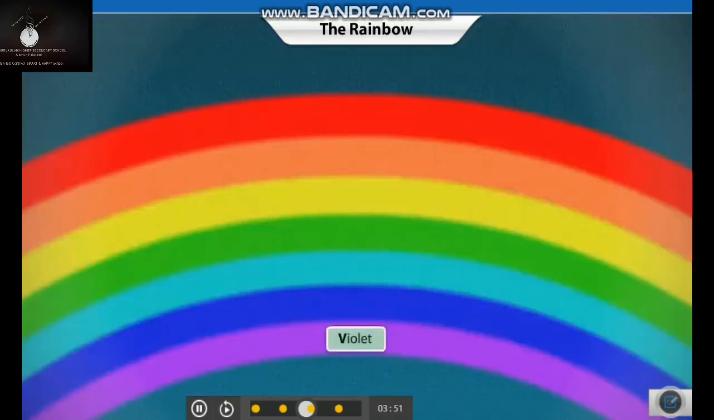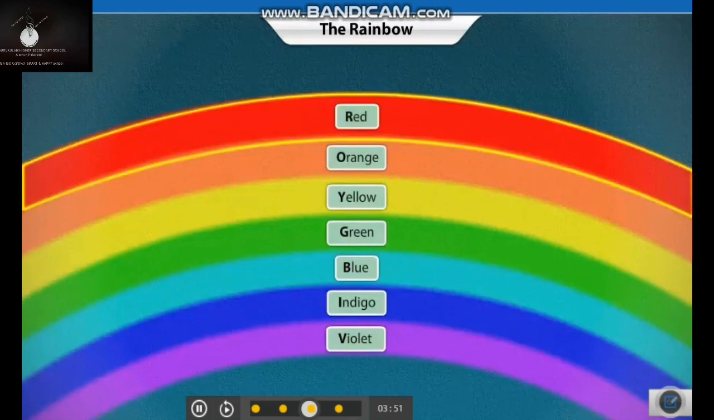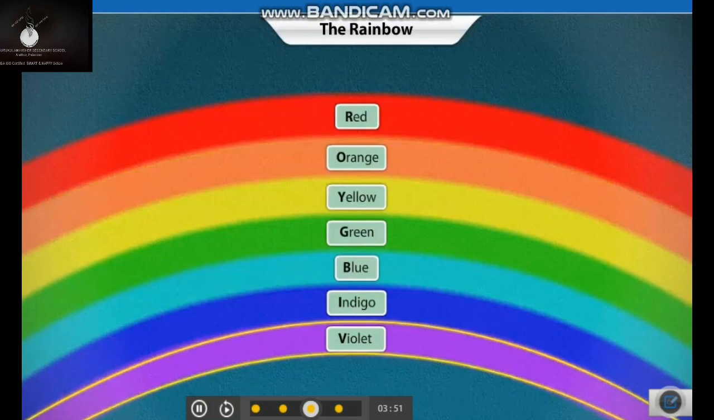The acronym VIBGYOR is used to remember the sequence of the colors in a white beam of light. From the spectrum, you can see that red color bends the least and violet color bends the most.